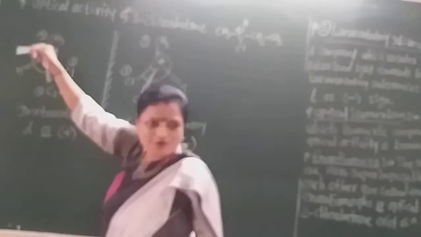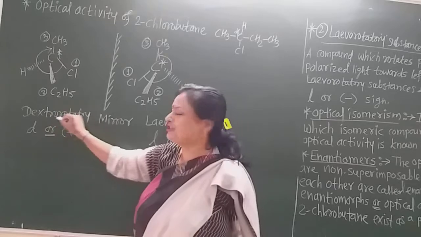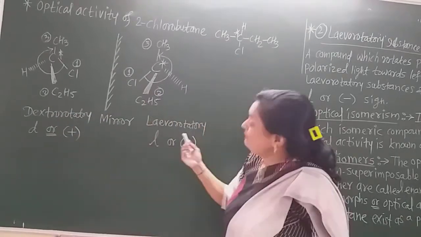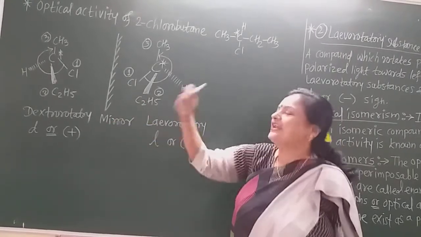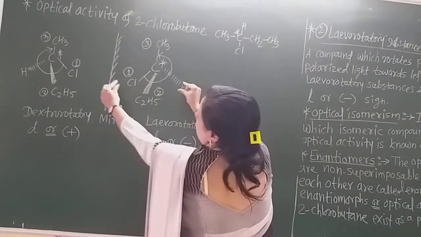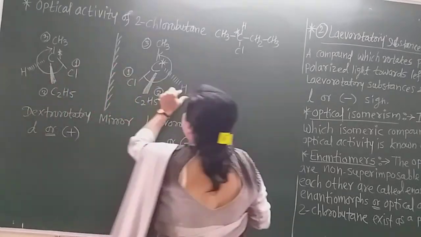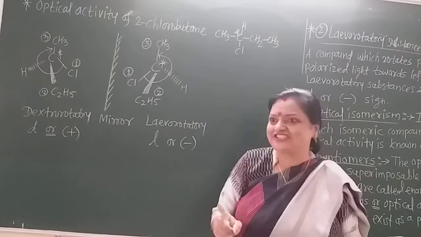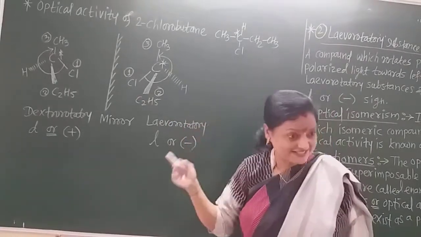If it is the clockwise direction, then that enantiomer is dextrorotatory, and it is shown by D or the plus sign. Now if we take its mirror image, the non-superimposable mirror image, and put it on this one, what happens? The chlorine comes on hydrogen and hydrogen comes on chlorine. That means they do not match. Such isomers are called enantiomers or optical isomers.